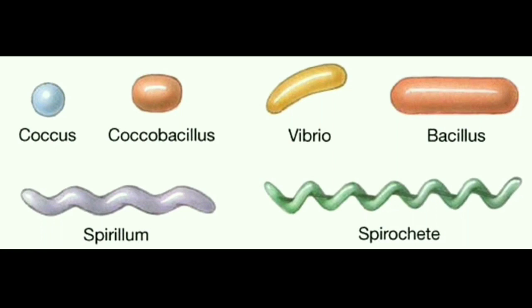A rod shaped bacteria which is slightly curved is Vibrio. Next is Bacillus. They are rod shaped bacteria. Next is Spirillum. They are spirally coiled bacteria which has flagella at both ends. Next is Spirochete. These are bacteria which are highly coiled in their structure.